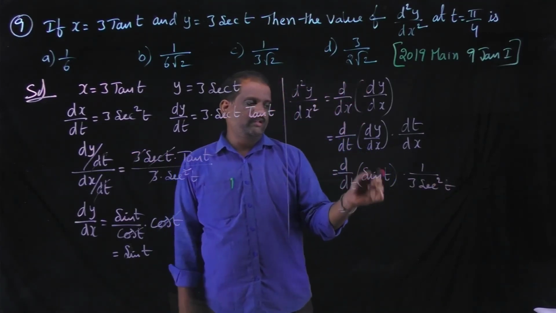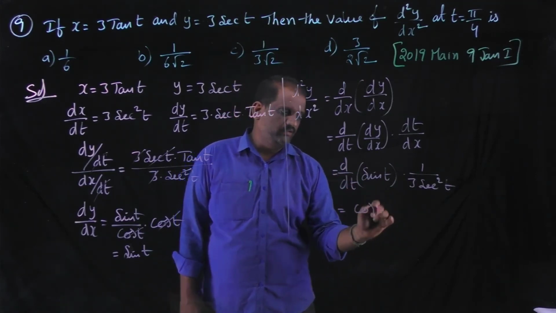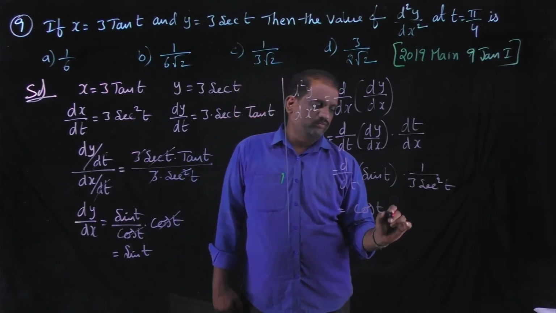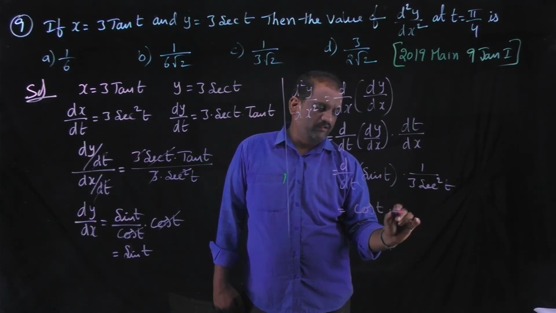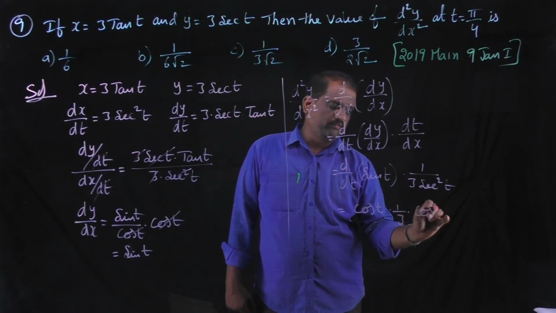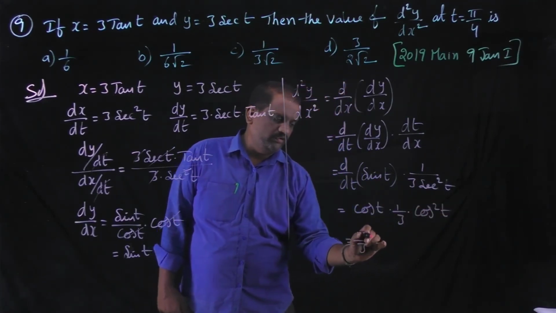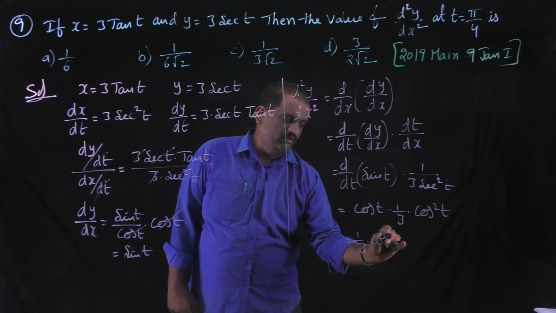Differentiation of sin t with respect to t is cos t into 1 by 3 into 1 by secant square, which can be written as cos square t, that is equal to 1 by 3 cos cube t.